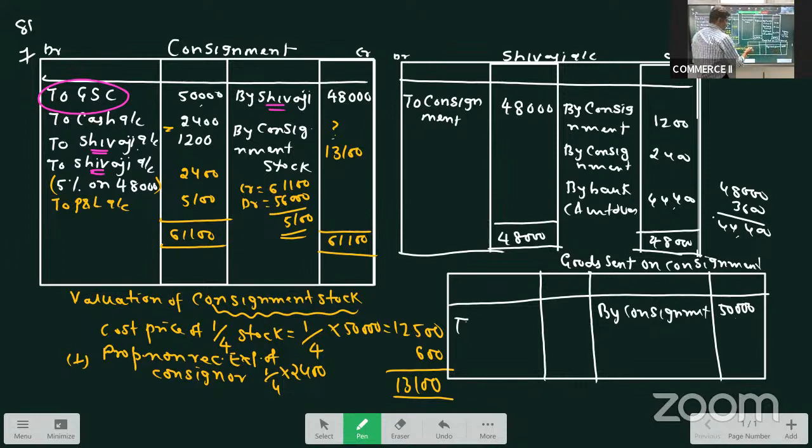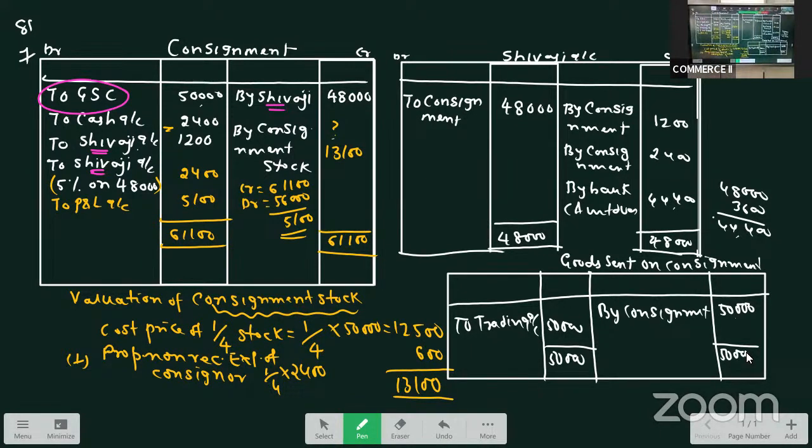This we will close by transferring it to trading account. So 50 and 50. This is how we close the goods sent on consignment account. Okay. This is a complete structure which will fetch you 10 marks.